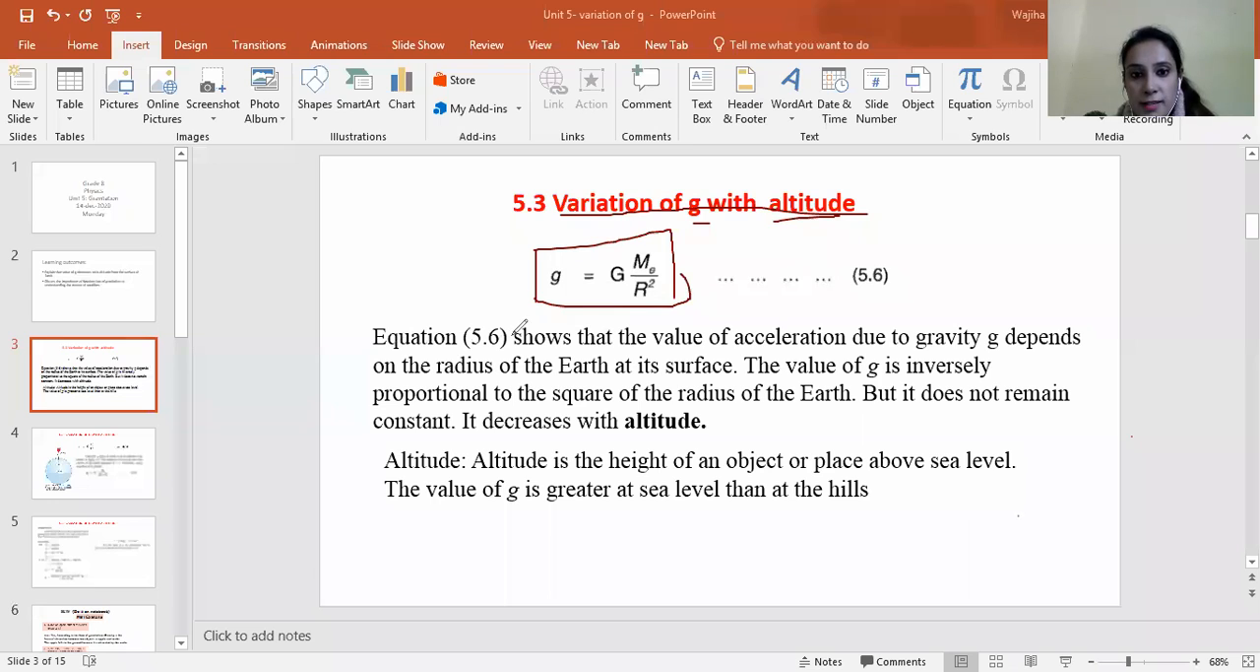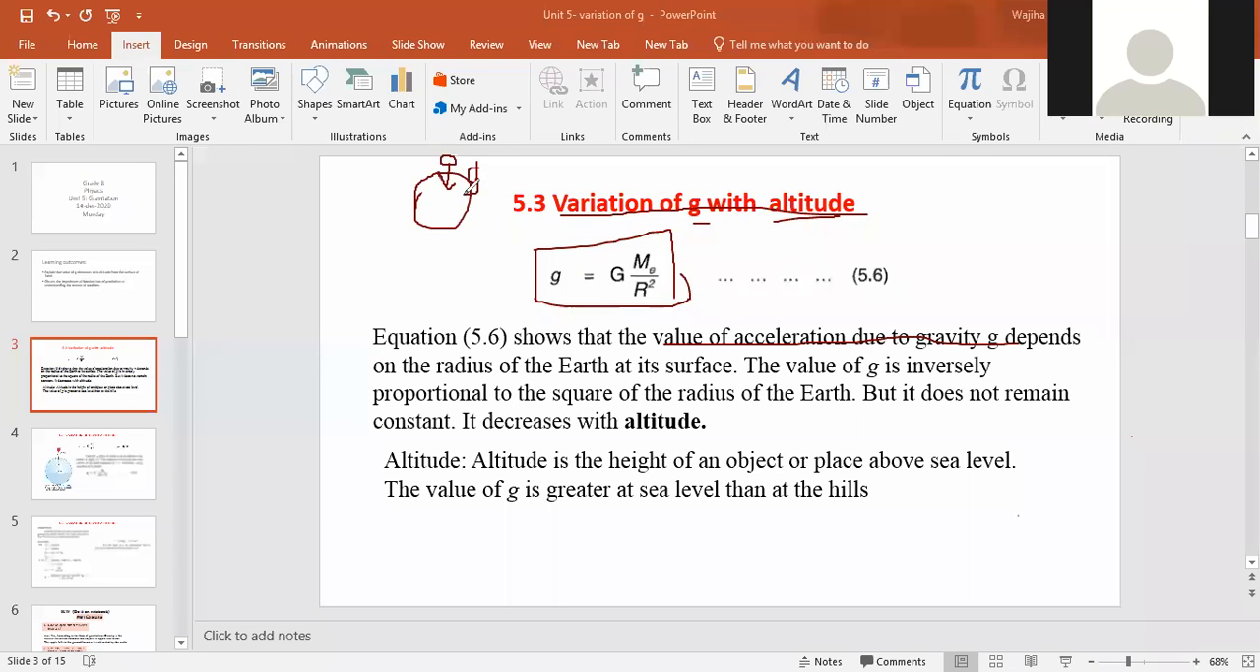So equation 5.6 shows the value of acceleration due to gravity. Class, what is the acceleration due to gravity? Gravity is basically an object's tendency to be attracted towards the earth, right? If this is the Earth and there is some object on the surface of the Earth, obviously it will be attracted to the Earth. If the object is moving downward, it means the body is moving with some velocity.